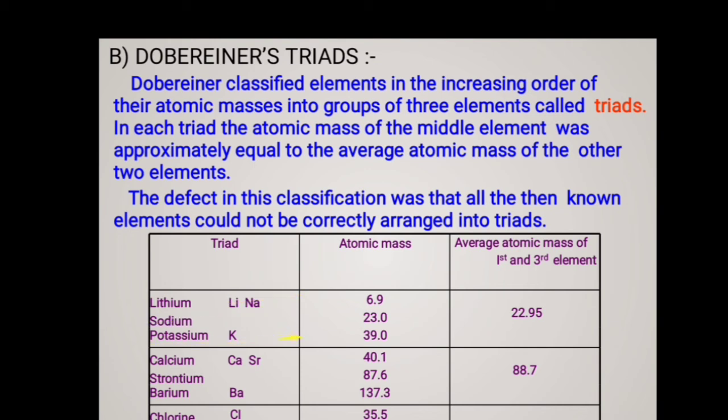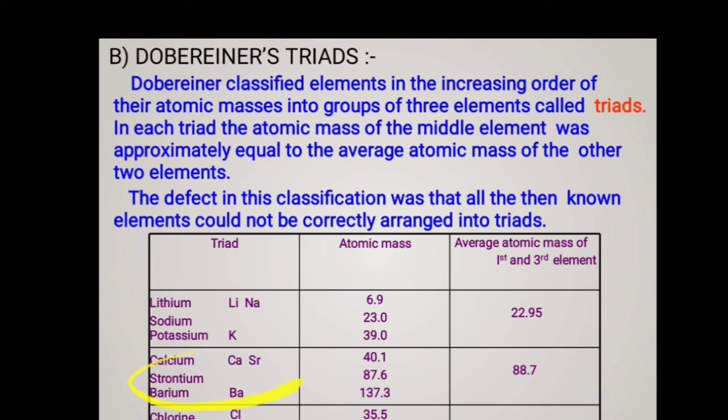In this, what is the arithmetic mean of the 2 elements? The sum of the atomic masses of lithium and potassium divided by 2 gives the atomic mass of sodium, 23. See here, 6.939 plus the atomic mass of potassium, divided by 2. The arithmetic mean of these 2 elements' atomic masses gives the atomic mass of sodium, that is 22.95, approximately 23. It gives the average atomic mass of the middle element.